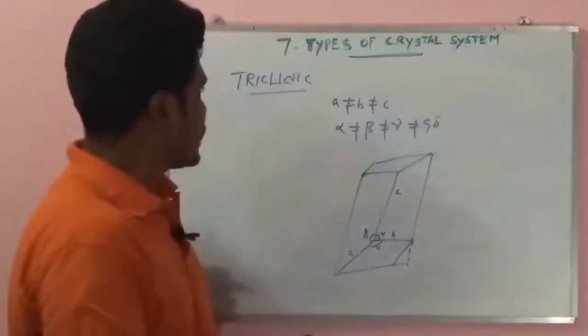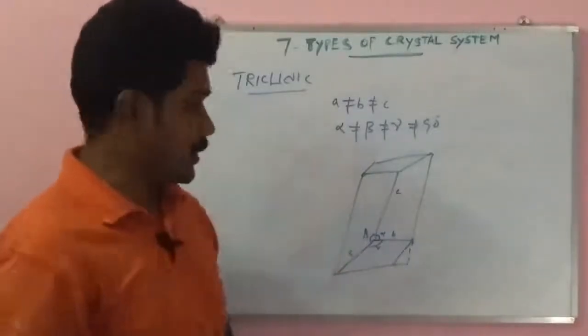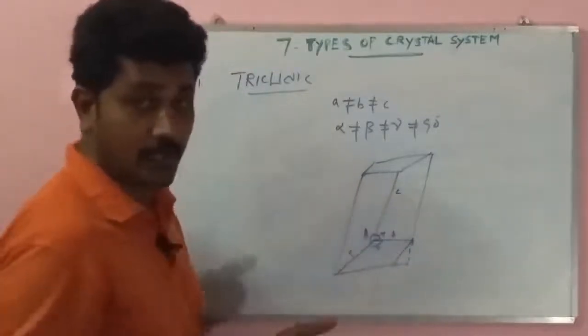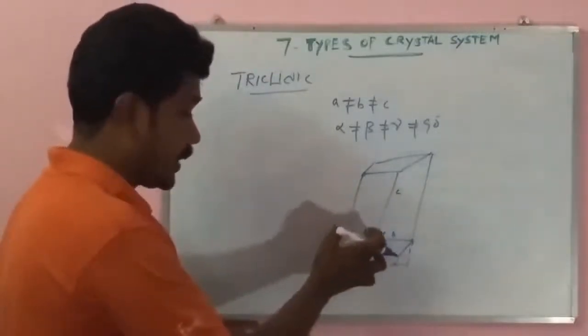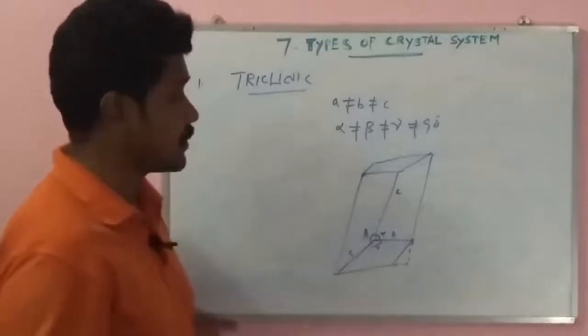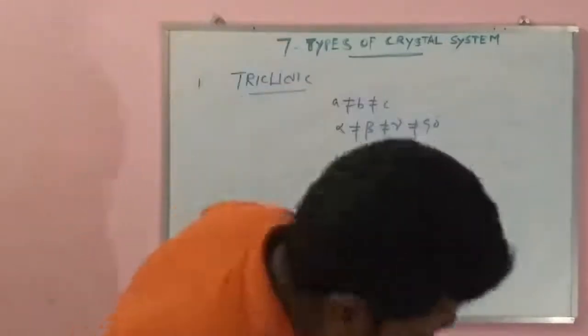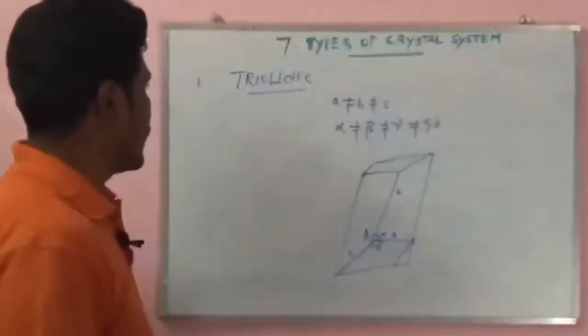So this is the structure of triclinic. The interaxial distances A, B, C are not equal to one another. Otherwise the angles alpha, beta, gamma are not equal to 90 degrees. So that system is known as triclinic. Okay, so next go to the other systems.